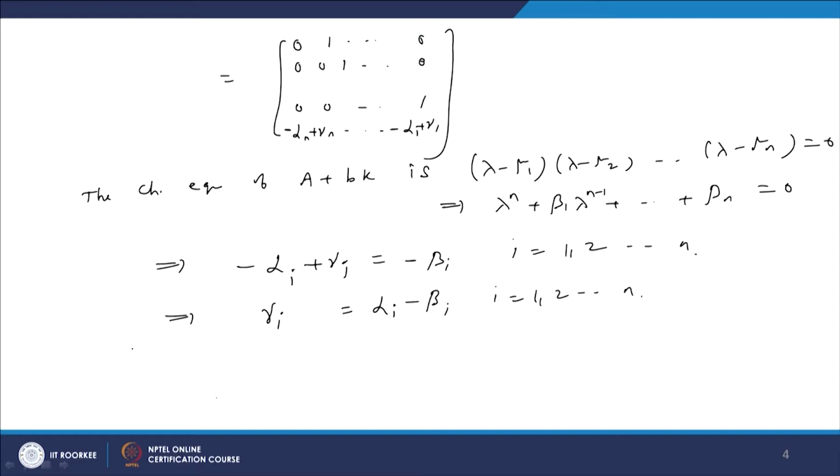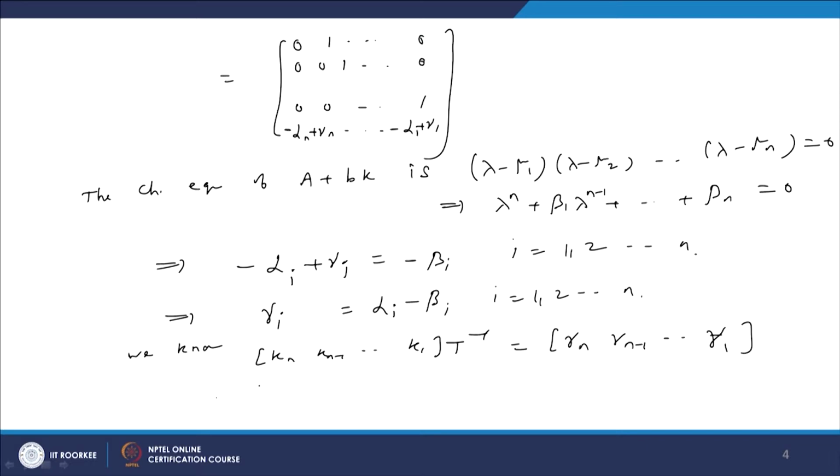So, from the previous page we know that Kn minus 1 ... K1 into T inverse is gamma n minus 1 ... gamma 1.